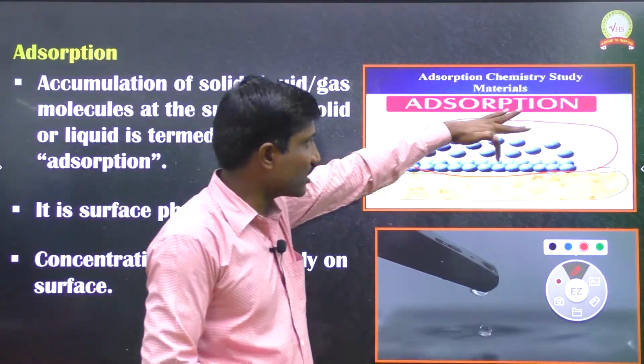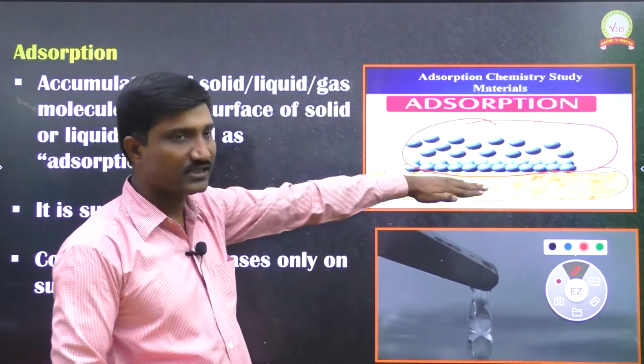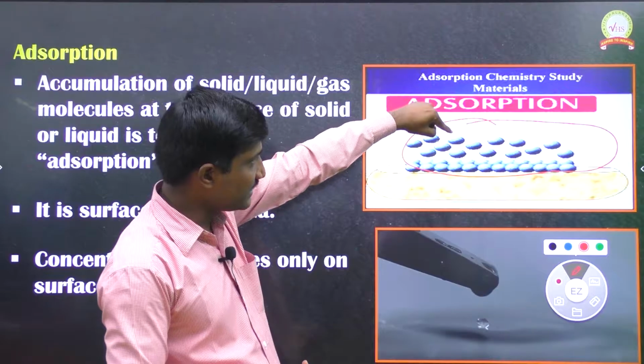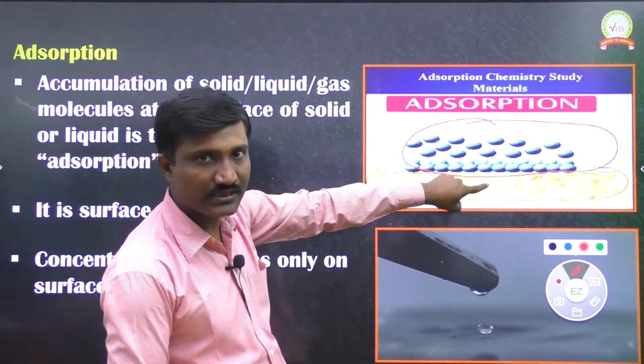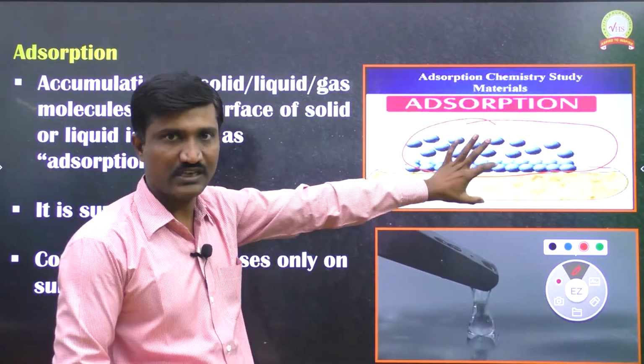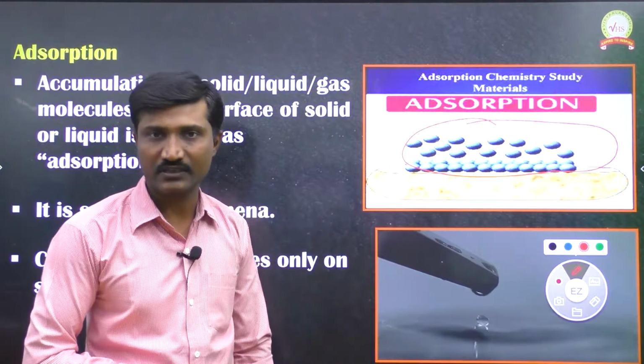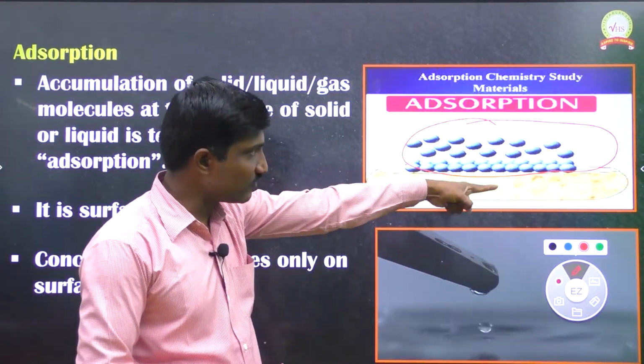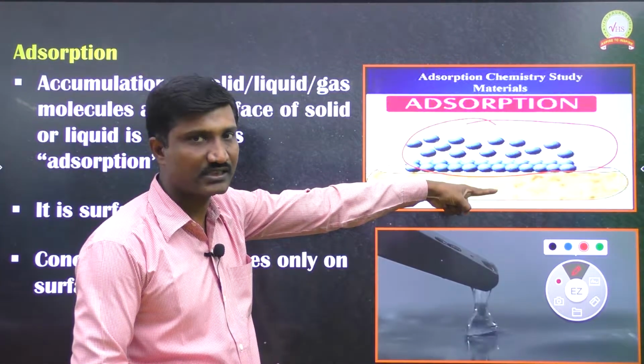Since these are coming and occupying the surface of this solid, the gas is accumulating on the surface of the solid. So that is what we are calling the adsorption process.